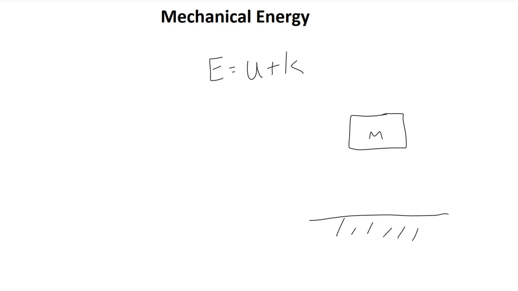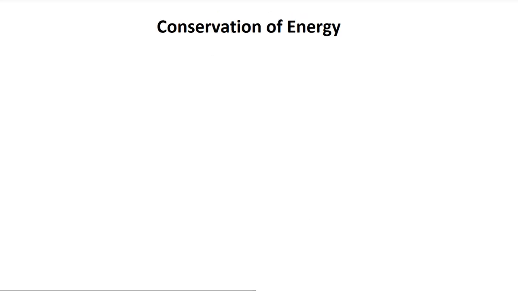In general, in the real world, as an object is falling, it is also creating friction, which causes heat. That heat is a form of energy and it leaves the system, therefore leaving the system with an overall lower amount of energy. In other words, as the object is falling in general, the total energy of that object is decreasing. This is because energy is being lost to the surroundings. More precisely, we say that the mechanical energy is conserved when there are no non-conservative forces acting on the system. What do I mean by a non-conservative force?